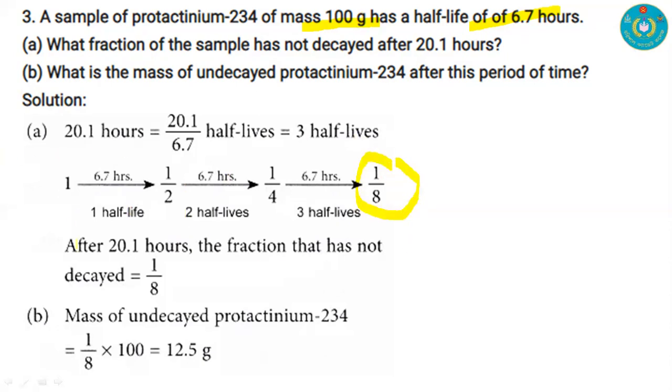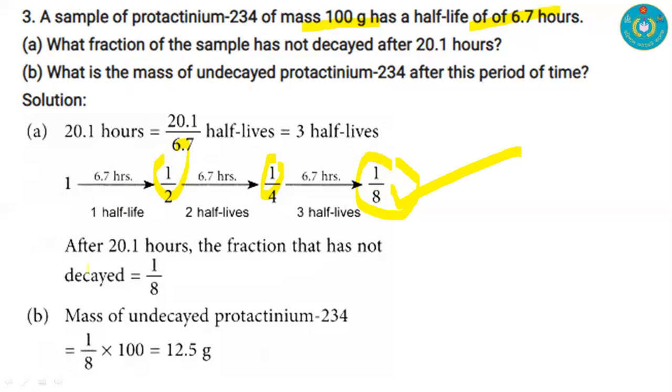At first, if we take 1, after the first half life it will be 1 by 2, after the second half life it will be 1 by 4, and after the third half life it will be 1 by 8. And our second question for you is, what is the mass of undecayed protactinium 234 after this period of time?